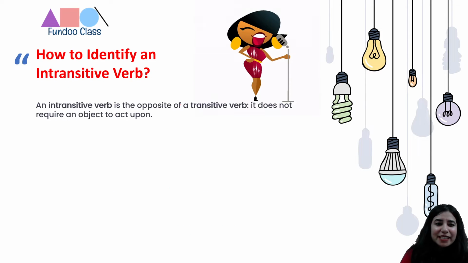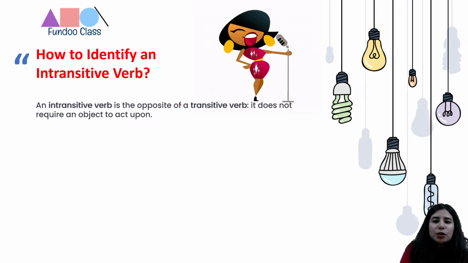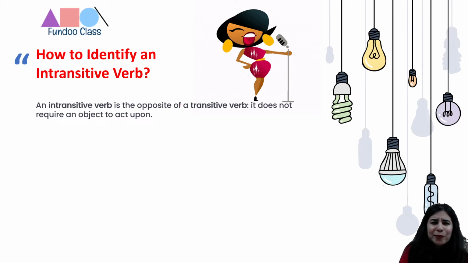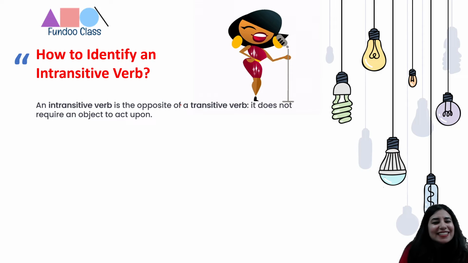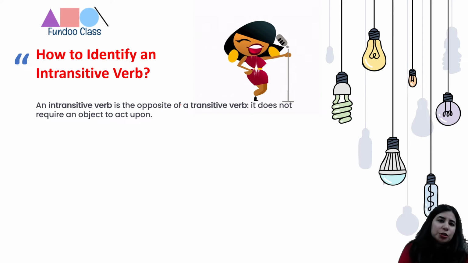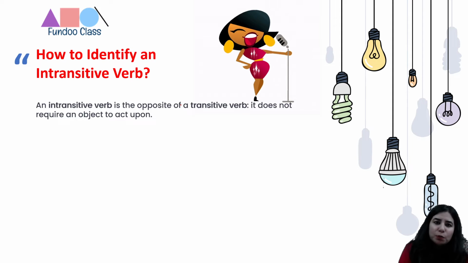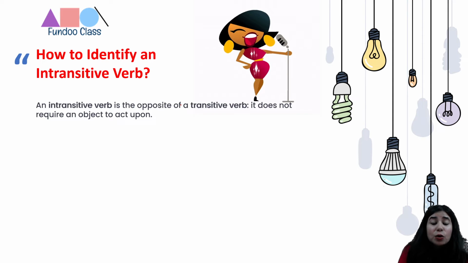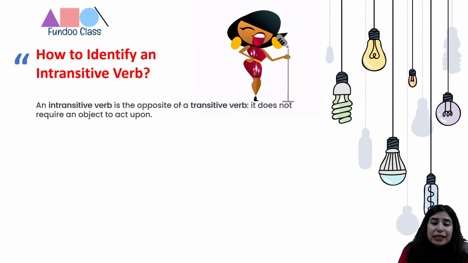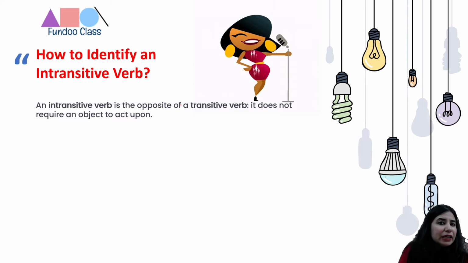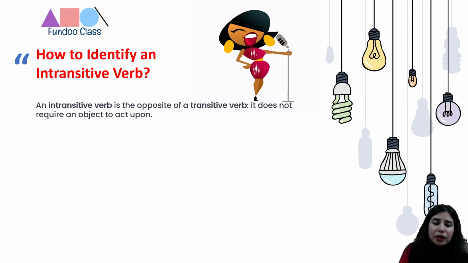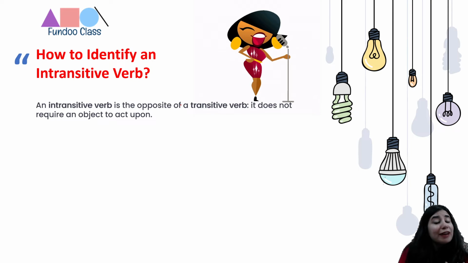So let's further proceed. Now, what are intransitive verbs? Why is this lady smiling, dancing? She's happy and excited to learn grammar, I'm sure. So you are. So let's see. An intransitive verb is the opposite of a transitive verb. It does not require an object to act upon. Like the previous cases, we felt that the sentence requires an object to make complete sense. Otherwise, it would not be able to convey a complete idea, or it would sound illogical. But here, in terms of intransitive verbs, it would not require an object to facilitate the meaning.